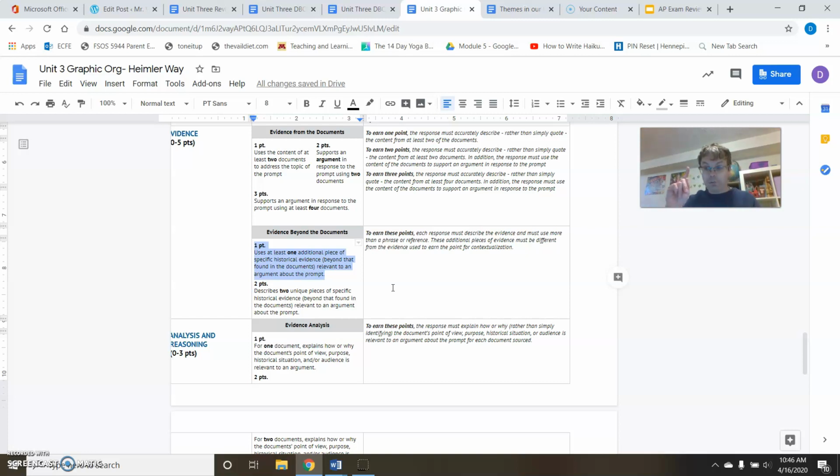All right. This was only worth 1 point before on the AP exam, but guess what they've done? If you have 2 pieces of outside evidence, you can get 2 points. This DBQ is worth a grand total of 10 points. 2 of these points can come from outside evidence.